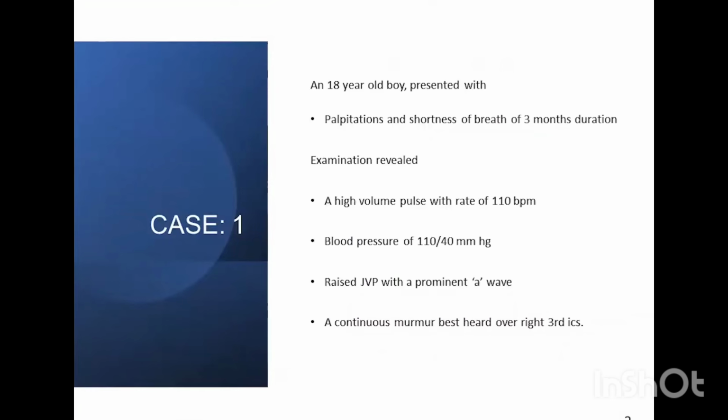This is an 18-year-old boy who presented with palpitations and shortness of breath of 3 months duration. On examination, the boy had a high volume pulse with a rate of around 110. Blood pressure was 110 by 40 millimeters of mercury. JVP was raised with a prominent A wave, and a continuous murmur was heard over the right third intercostal space.